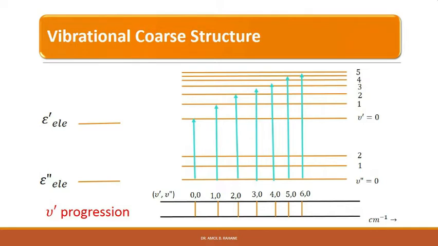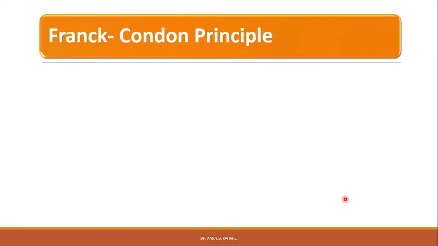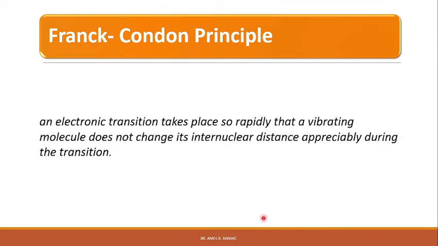In some spectra, the 0-0 transition is the strongest, and in others the intensity increases to a maximum at some value of nu prime. While in others only a few vibrational lines with high nu are seen, followed by a continuum. All these types of spectrum are readily explained in terms of the Franck-Condon principle, which states that the electronic transition takes place so rapidly that a vibrating molecule does not change its internuclear distance appreciably during the transition.